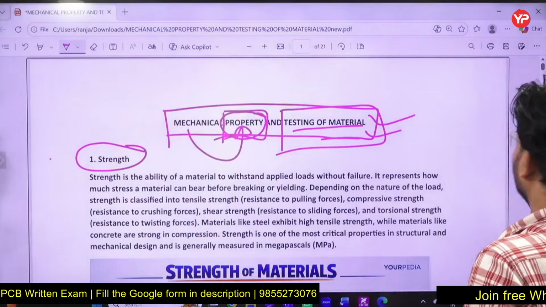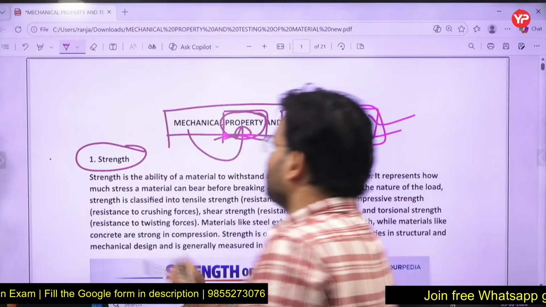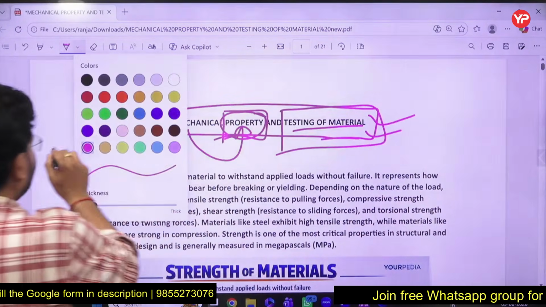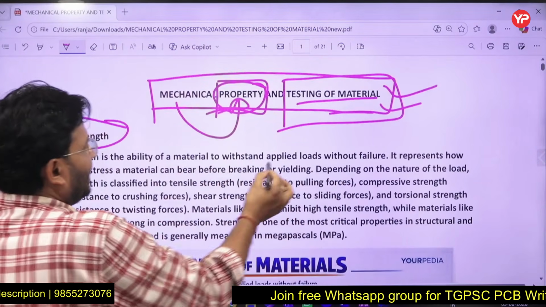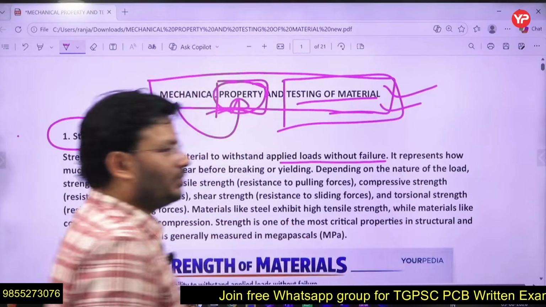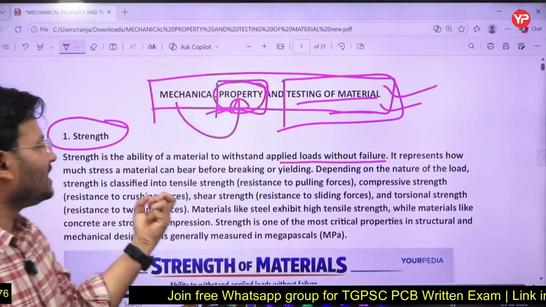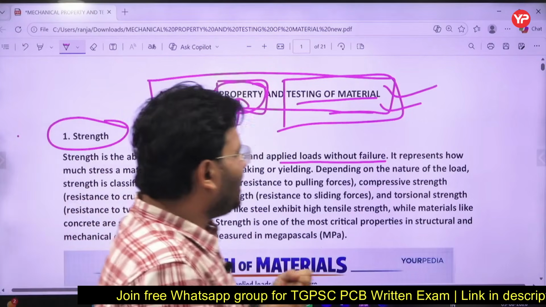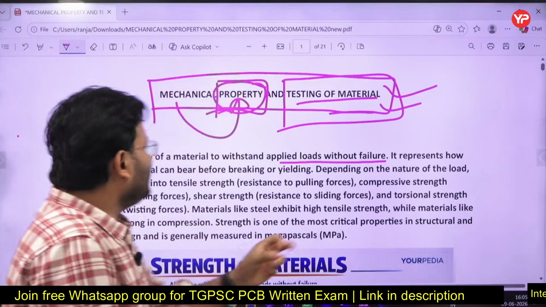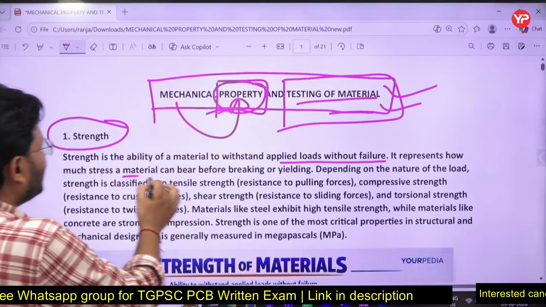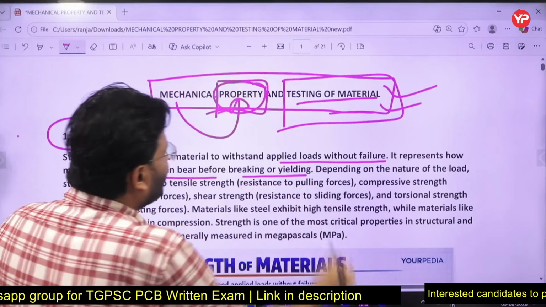Let's start with topic number one. What is strength? So simple, we can see here, strength is the ability of material to withstand applied load without failure. Strength is basically the ability of the material to withstand stress without any failure. It represents how much stress a material can bear before breaking or yielding.